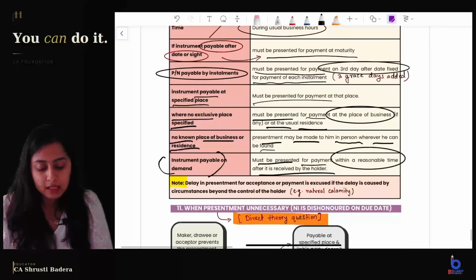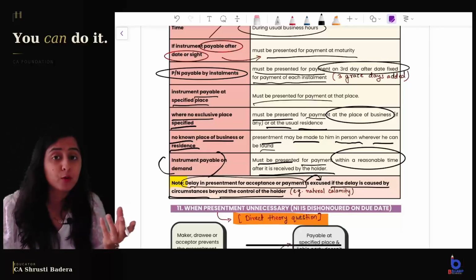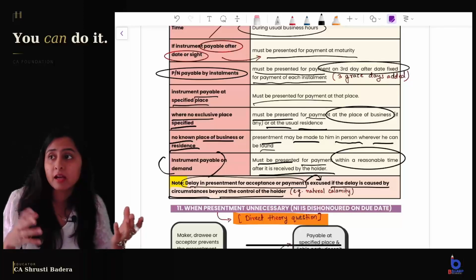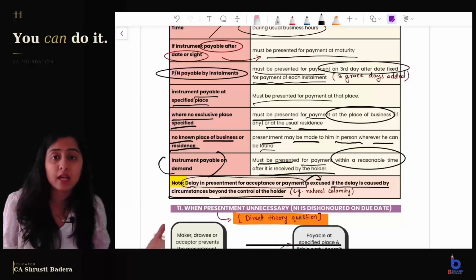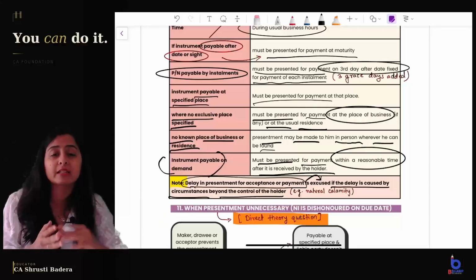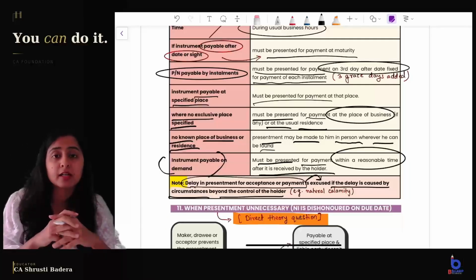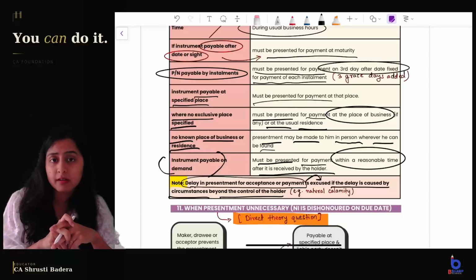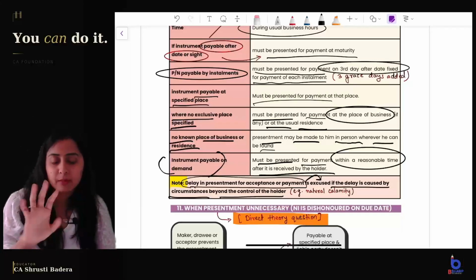Now note that delay in presentment for acceptance or payment has to be excused if the delay is caused by circumstances which are beyond the control of the holder. If I am stuck in a lockdown, or if there is a natural calamity and I could not present you the instrument for acceptance or payment on the due date on which it had to be presented, in the reasonable time or whatever the date we saw according to these rules, then they are saying that delay in such presentment can be ignored, it can be excused.